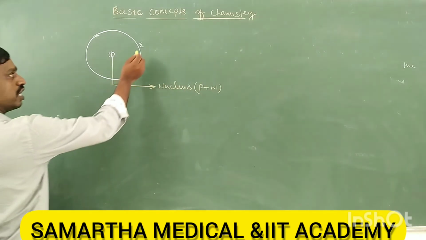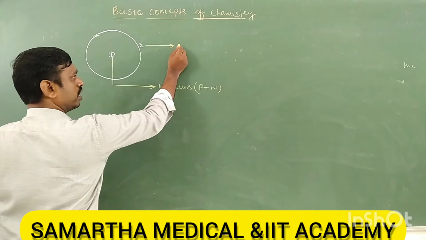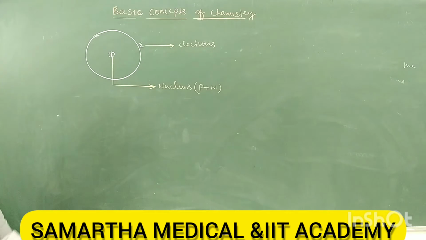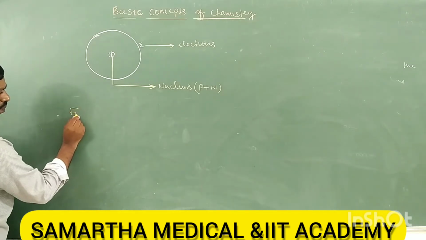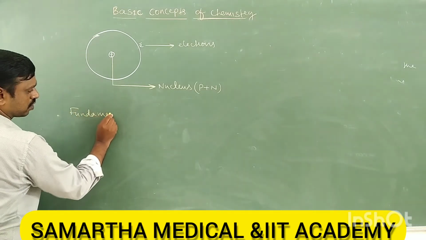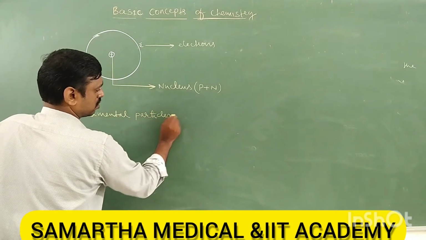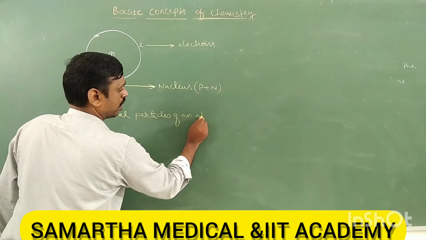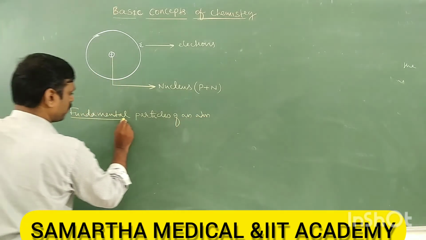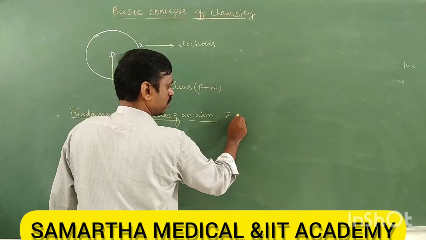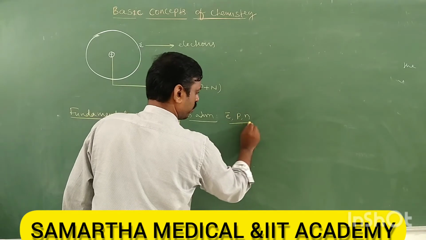Okay, next, what about the electron? Electrons revolve around the nucleus in a circular path. Those circular paths are called what? Orbits, shells or energy levels. Now tell me, what are the fundamental particles of an atom? There are three fundamental particles of an atom: electron, proton and neutron.